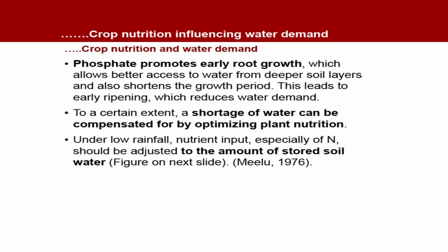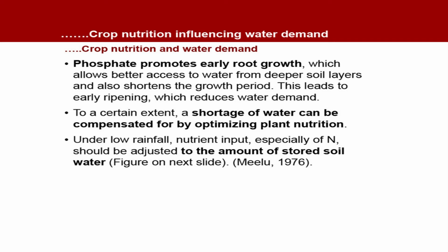Phosphorus is yet another nutrient which is helpful in conserving the water. Phosphate promotes early root growth, which allows better access to water from deeper soil layers and also shortens the growth period. This is quite interesting. It can shorten the growing period of the plant. Thus, it will reduce the requirement of water. This leads to early ripening, which reduces the water demand by the plants.